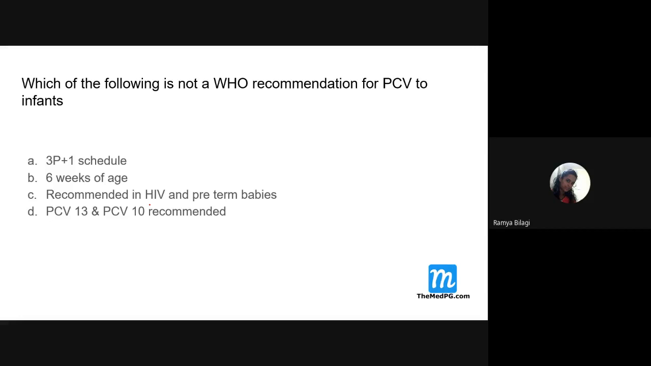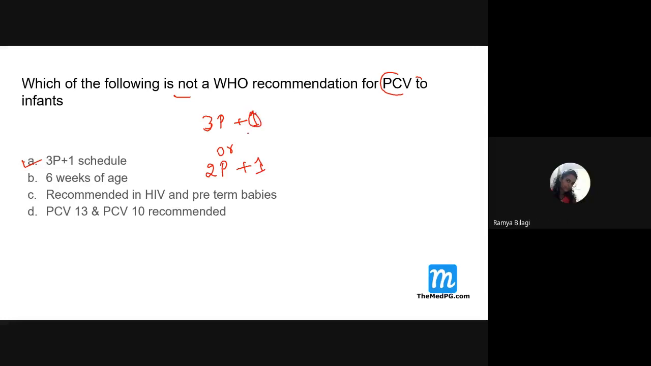Yes. Now, students, you should answer this question. Which of the following is not related to this pneumococcal vaccine? Which is the wrong statement over here? What is the dosage for this? 3P plus 0, sorry, 3P plus 0 is fine.